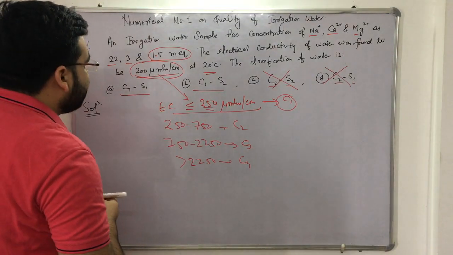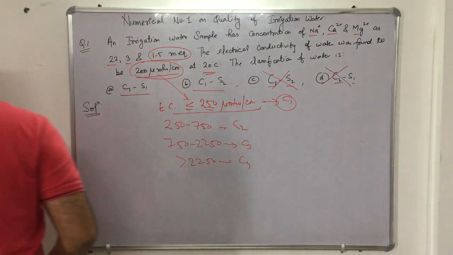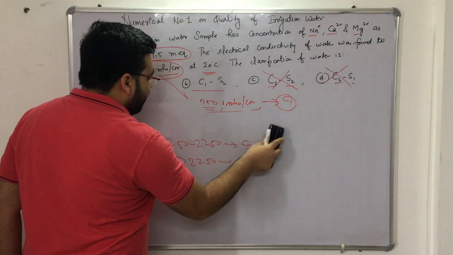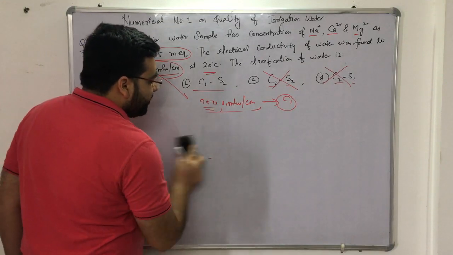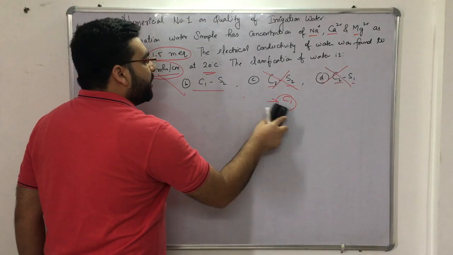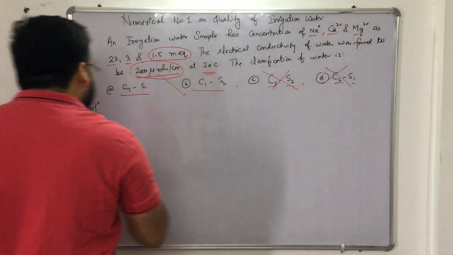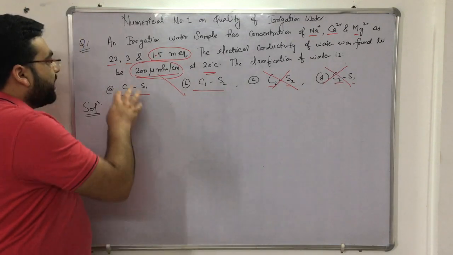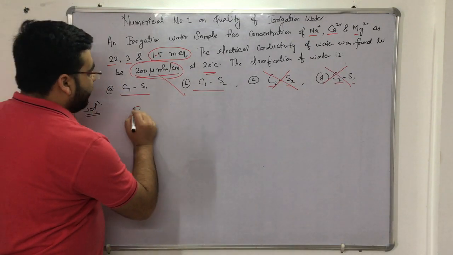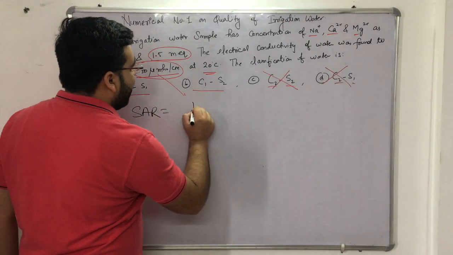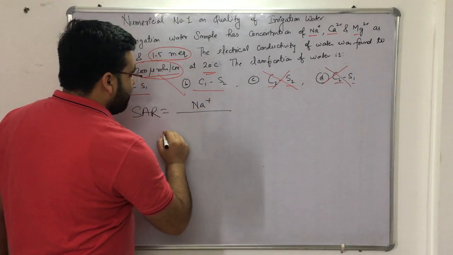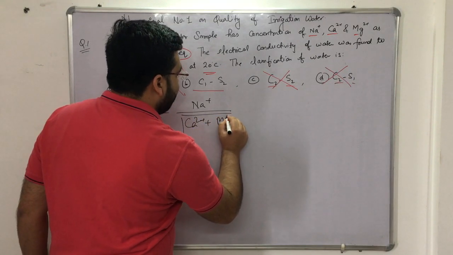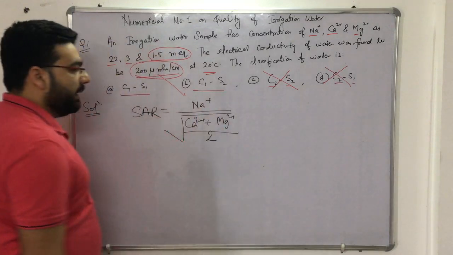Now let us calculate whether it is S1 value or S2 value. If you remember, whether it is S1 type of water or S2 type of water, it is determined with the help of the sodium absorption ratio, SAR ratio. So now let us calculate the SAR ratio also. SAR is given by Na+ divided by the square root of (Ca2+ plus Mg2+) divided by 2, if you remember.